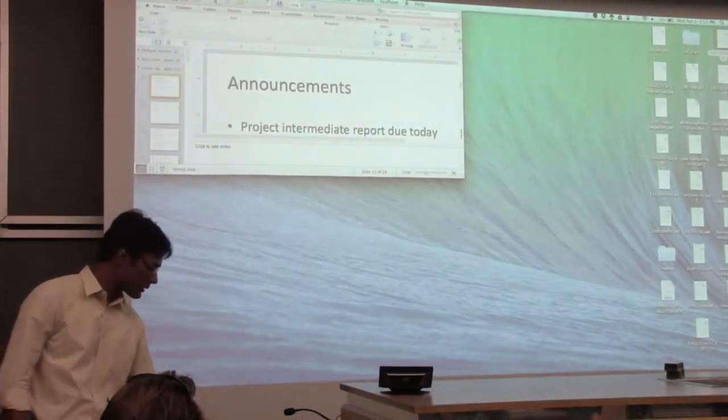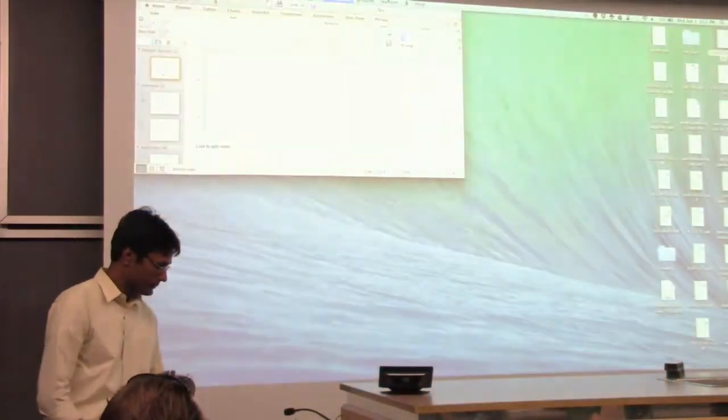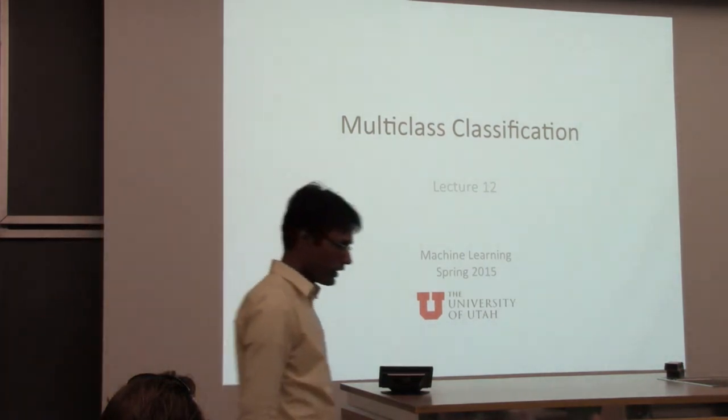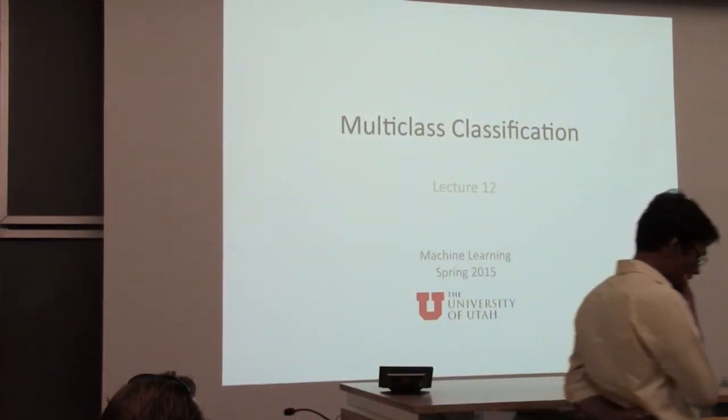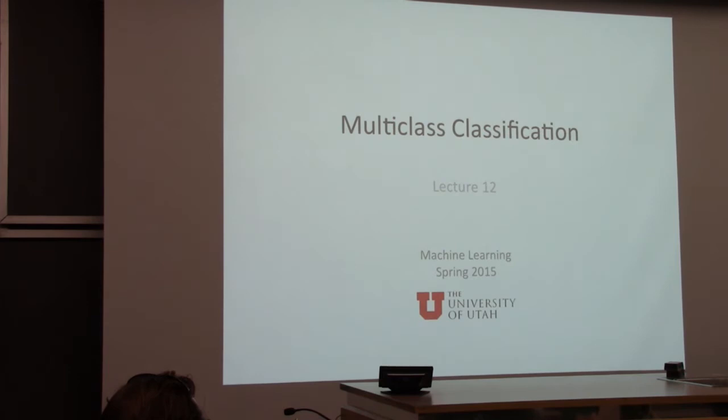Okay, let's now switch gears in the last 20 something minutes to a fun topic. Multi-class classification is something that many of you, it turns out, are actually using in your projects.